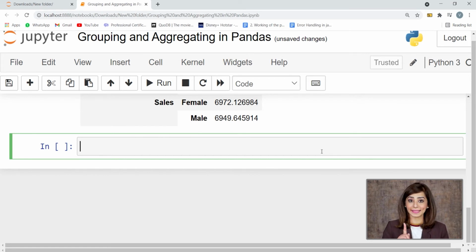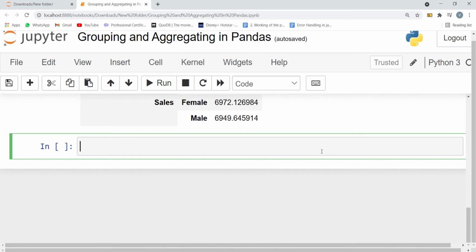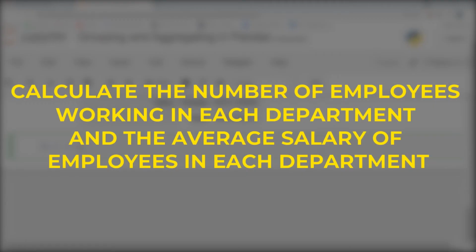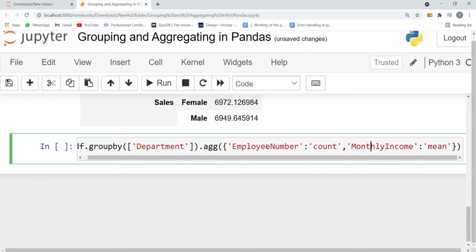But we aggregated the data by just using one aggregation function. Next, let's see how we can perform one aggregation function on each of the columns. So the problem is to calculate the number of employees working in each department and the average salary of employees in each department. The count aggregate is on the employee number column and the average aggregate is on the monthly income column. Each column has its own aggregation function. So let's see how we can do this.